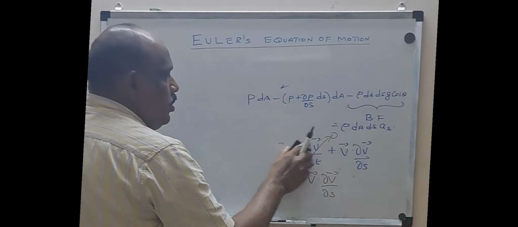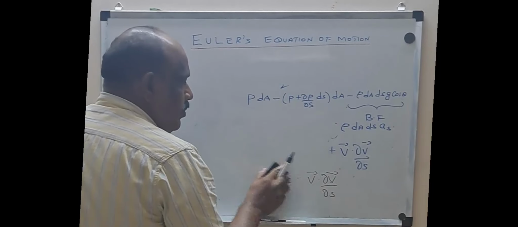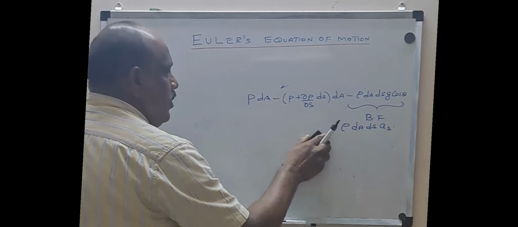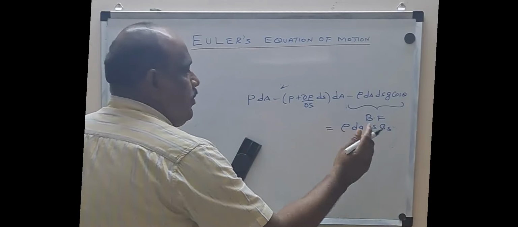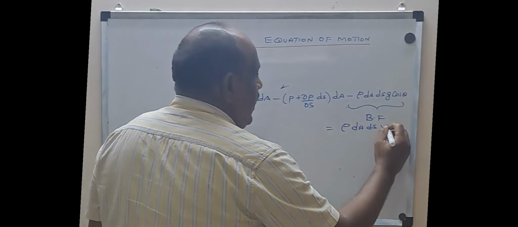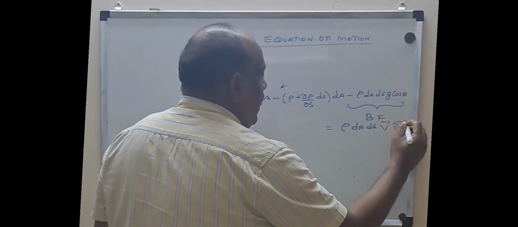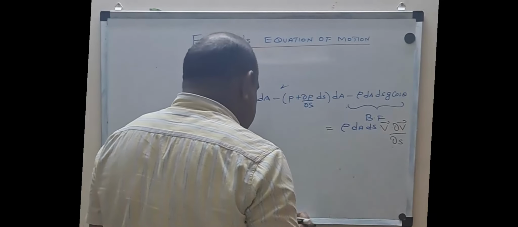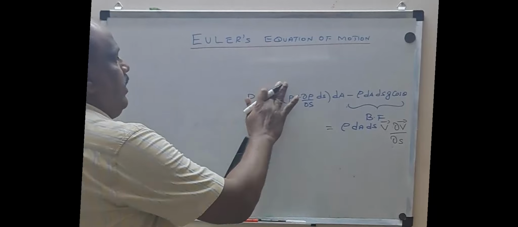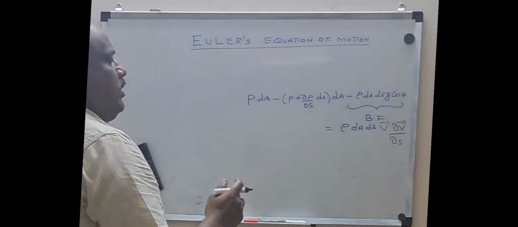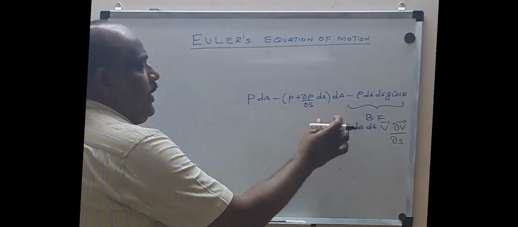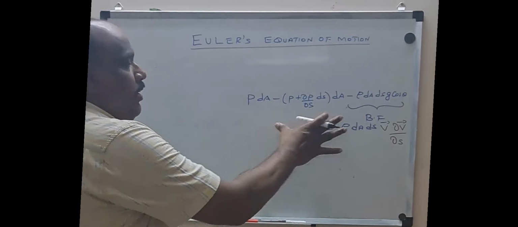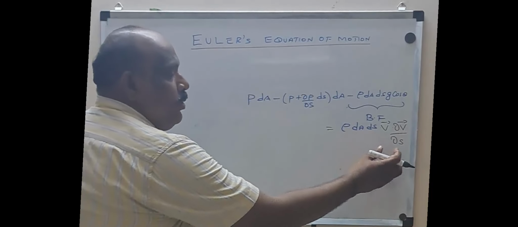Okay, so here I can write instead of as, V into dou v by dou s. If you want, I can put even capital V. There shouldn't be any difference. Okay, fine. Now we can expand this term. Now this form is of what? F is equal to m into a. F is equal to m into a.